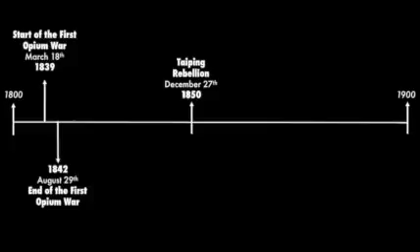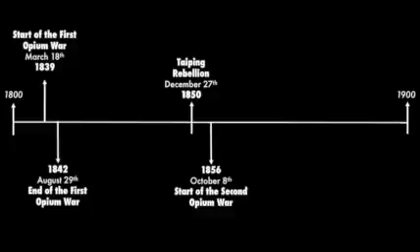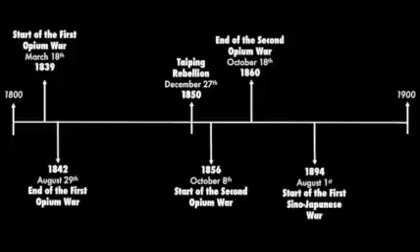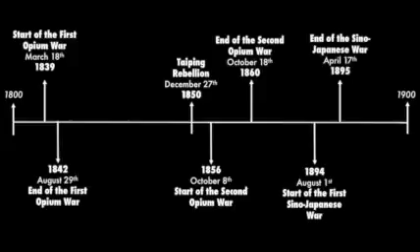After that, we have the start of the Second Opium War on October 8, 1856. 4 years later, the French and British won this war on October 18th. The Treaty of Nanjing was ratified in this year as well, 1860. Almost at the end of the century, the Sino-Japanese War started on August 1st, 1894. The Japanese wanted the Korean peninsula that China had control over. The Japanese triumphed and took over the peninsula on April 17, 1895.